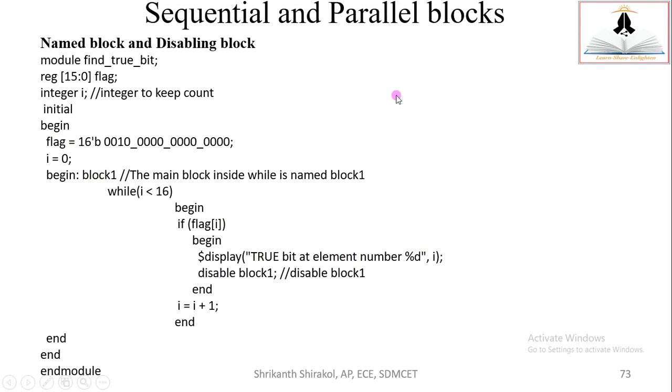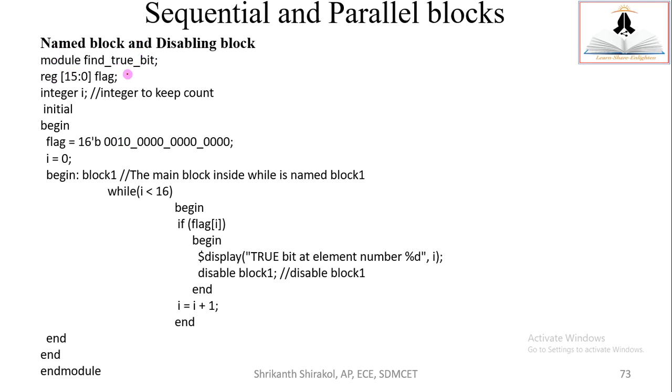Named block and disabling block. These are the two next block statements. Let me explain these block statements using a code. Name the block: by naming, you can name the block, that's the meaning. Let me show it here. Module find true bit. Do you remember this code?